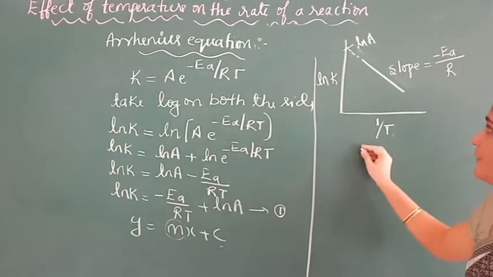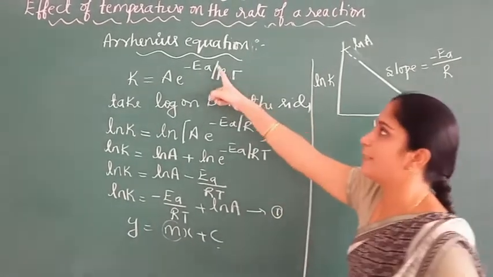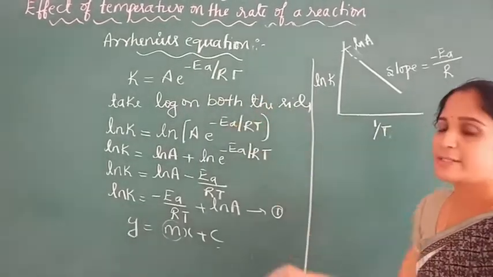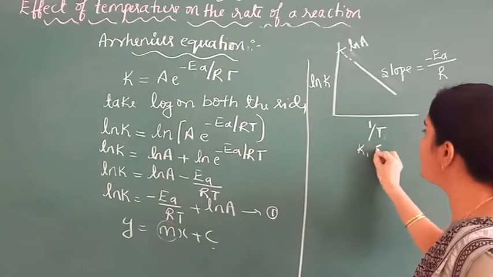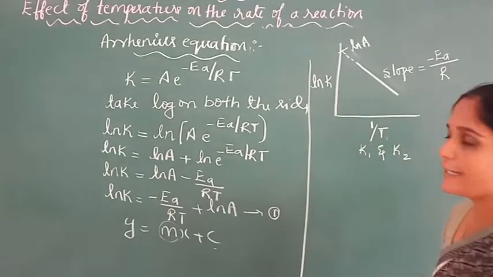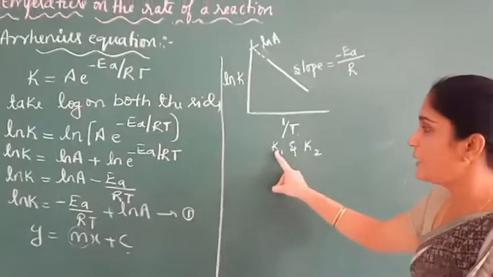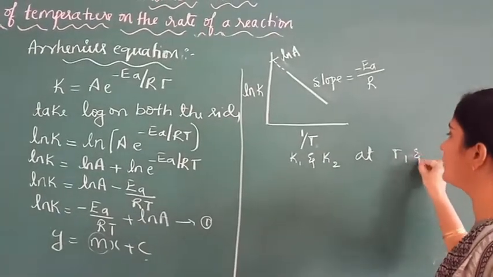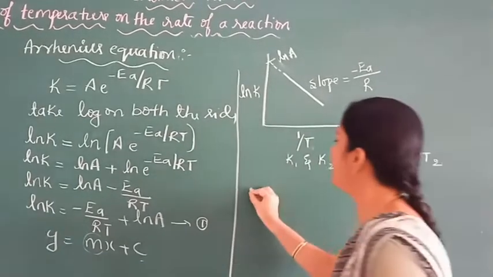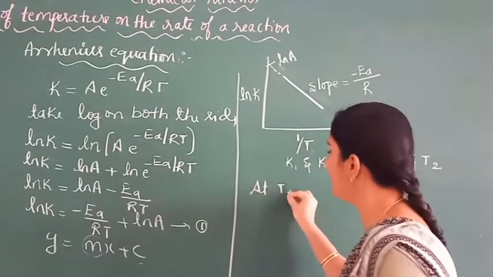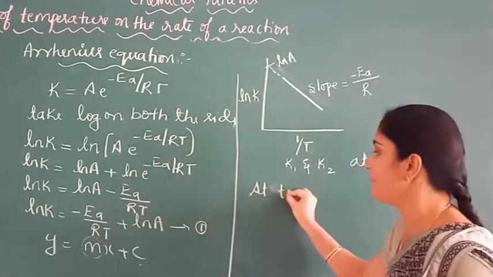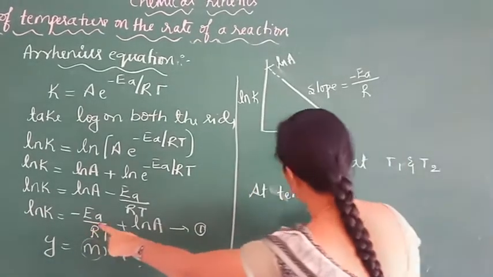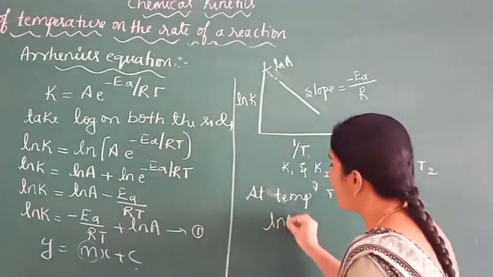In order to find the value of activation energy, we measure the rate constants K1 and K2 at two different temperatures T1 and T2. At temperature T1, the rate constant is K1.